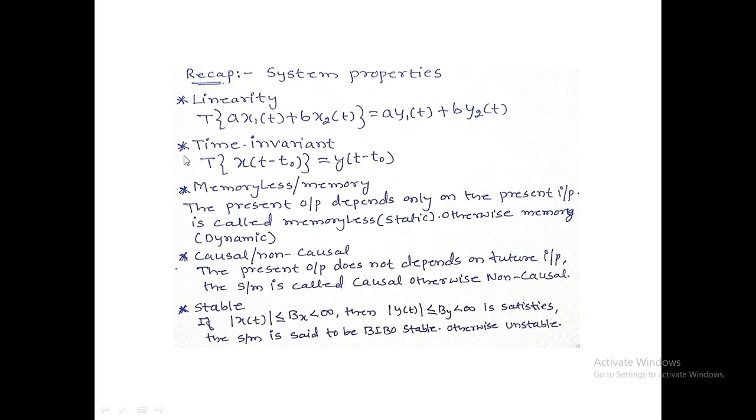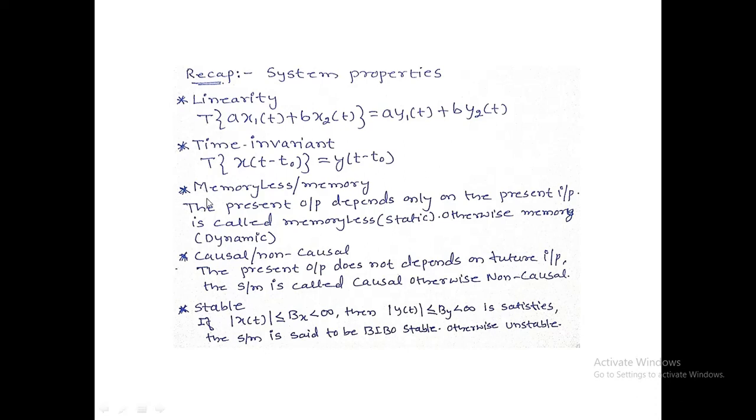The second property of a system is time invariance. If the system, operating on the input signal x of t minus t naught, produces the output y of t minus t naught, then the system is said to be time invariant. Otherwise the system is not time invariant. It is also called time variant.